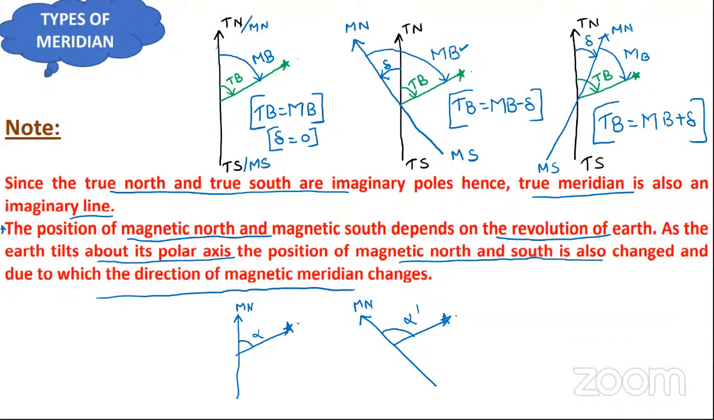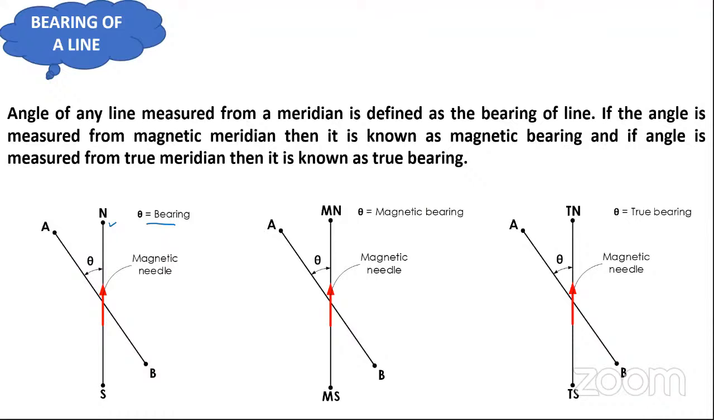True bearing is fixed, but magnetic bearing is not fixed. Yes, Akhilesh. Very good, beta. Now, if we measure the angle, it is marked here wrongly.